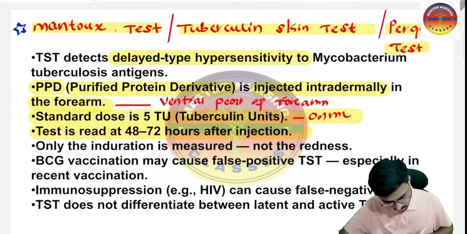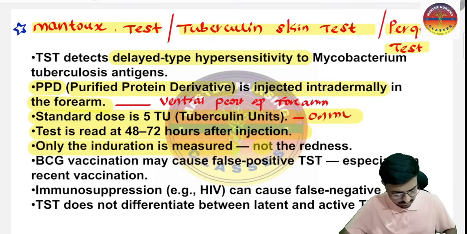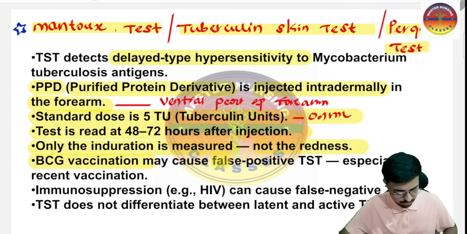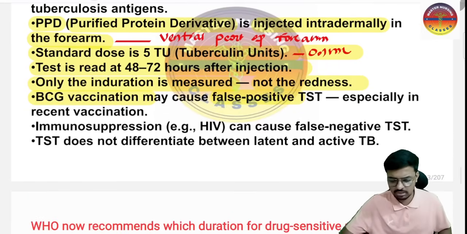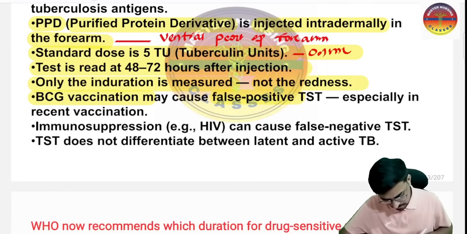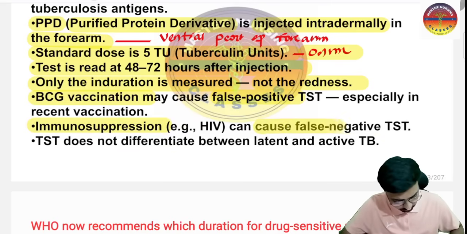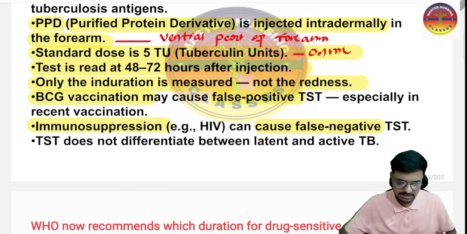Next, only induration is measured, not the redness. I have told this concept already. And the BCG vaccine may show a false positive result. If the person is heavily immunocompromised, like HIV patients and patients on steroids, this may show a false negative tuberculin skin test. So please do consider this as an extraneous variable.